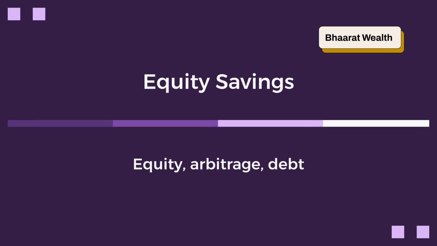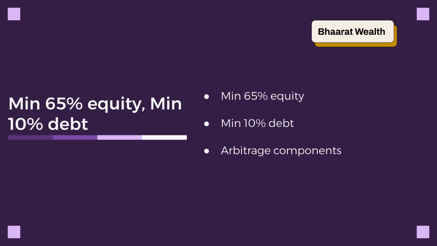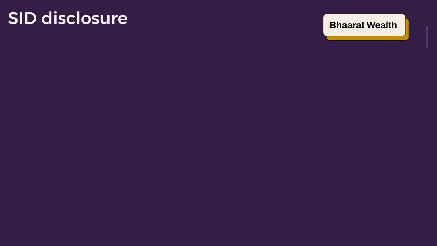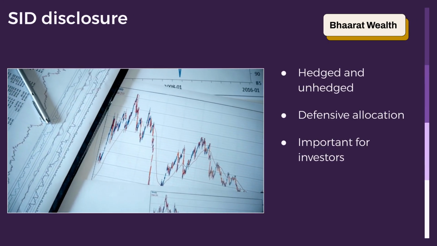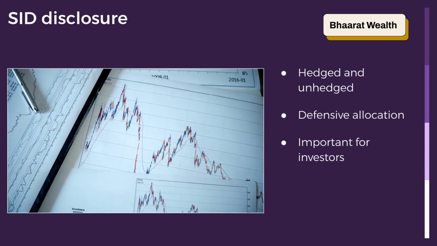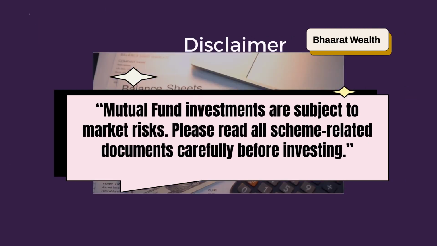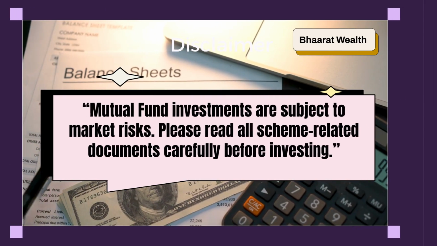Finally, we have the equity savings scheme, which blends investments across equity, arbitrage, and debt instruments. It mandates a minimum of 65% in equity and a minimum of 10% in debt of the total assets. The Scheme Information Document, or SID, must clearly state the minimum hedged and unhedged investment percentages, including any defensive asset allocation. Mutual fund investments are subject to market risks. Please read all scheme-related documents carefully before investing.